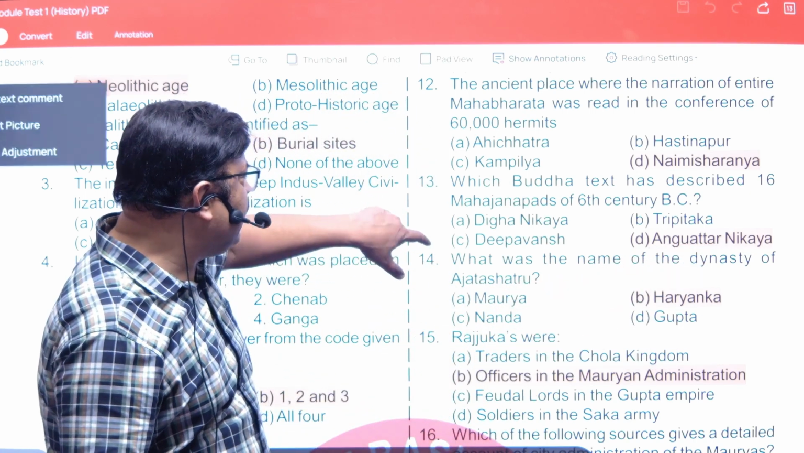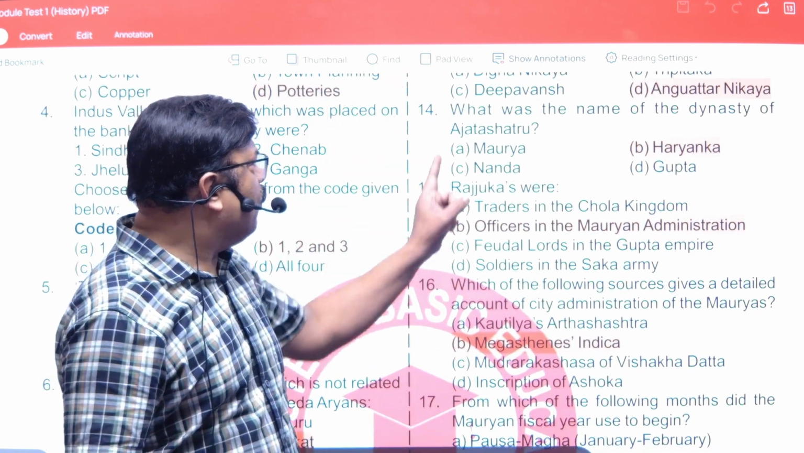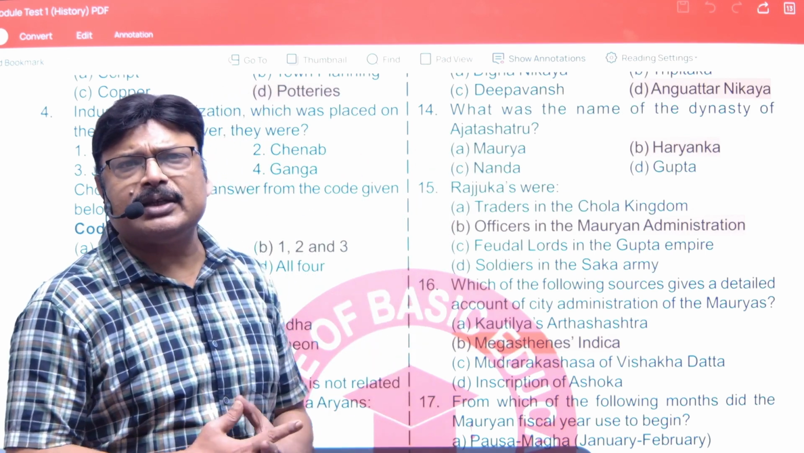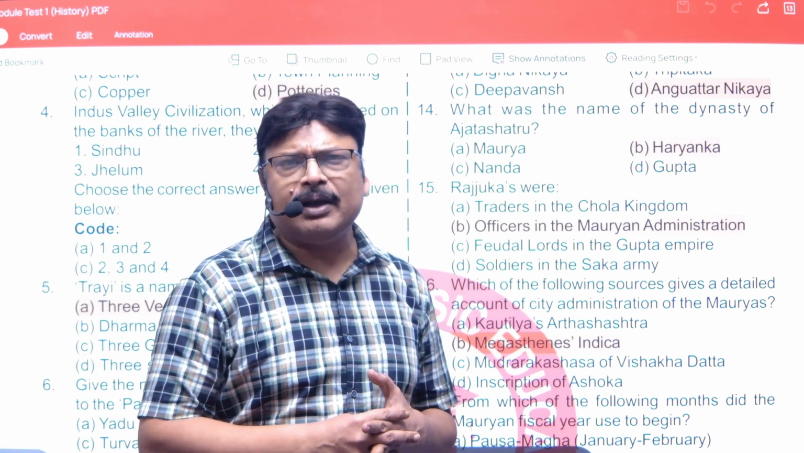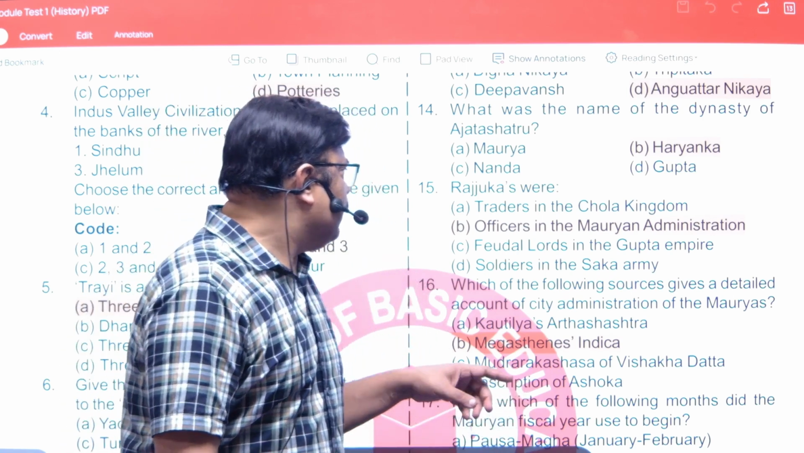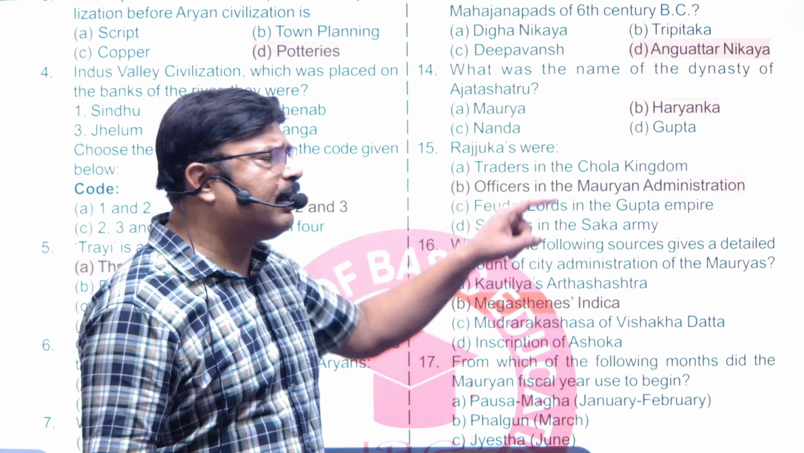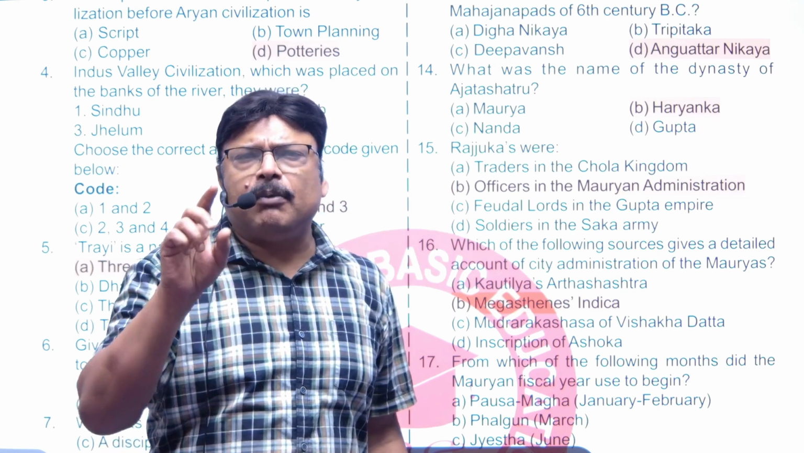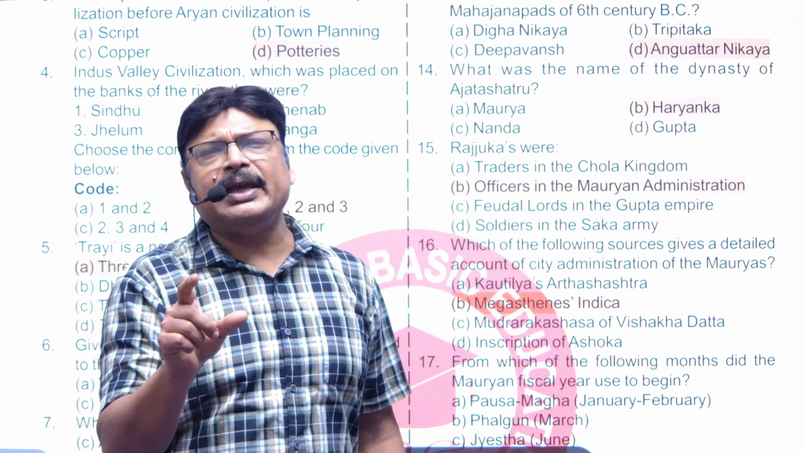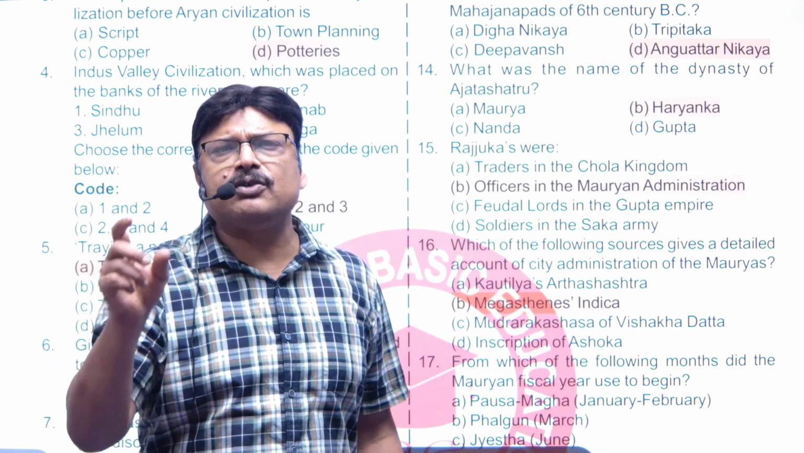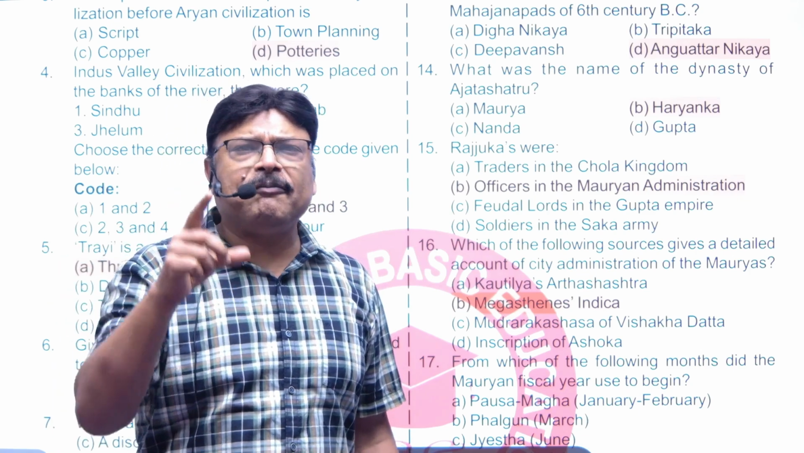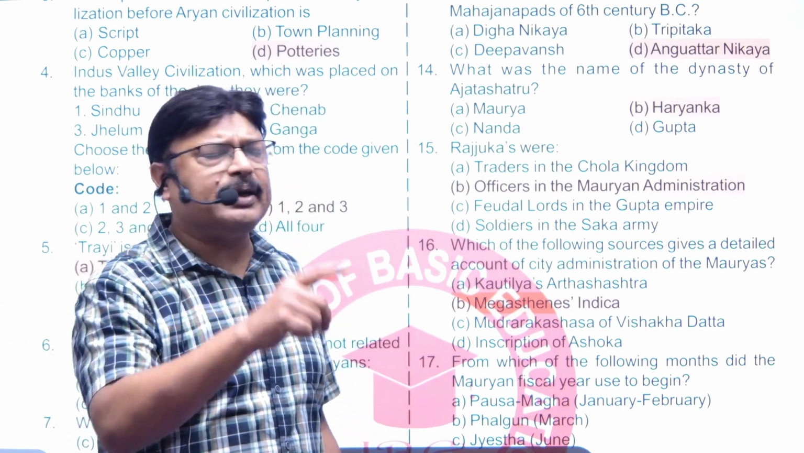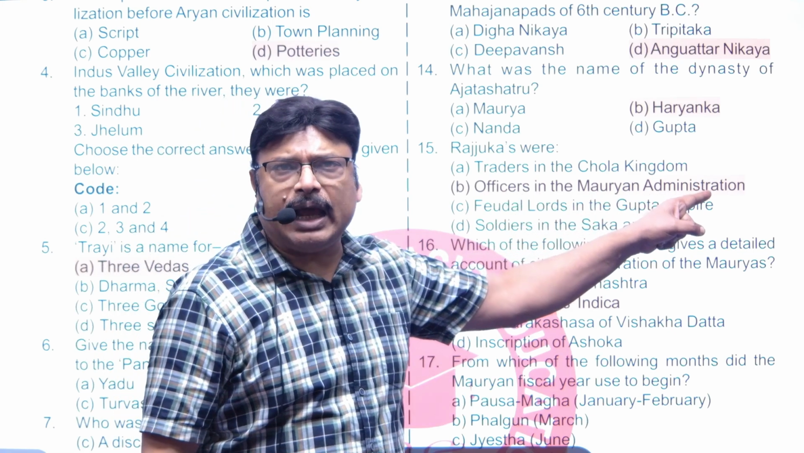Now, if we talk about question number 14, what was the name of the dynasty of Ajat Satru? Haryak dynasty, which was founded by obviously Bimbisara, the father of Ajat Shatru. Next is question number 15. Rajuka. Obviously, Rajuka word is mentioned in Ashokan inscription, who was basically the Mauryan officer, and he was like the present day district collector, right? So he was in charge of the revenue of a town, right? So Rajuka was the present day district collector in the Mauryan time. So answer is officers in the Mauryan administration.